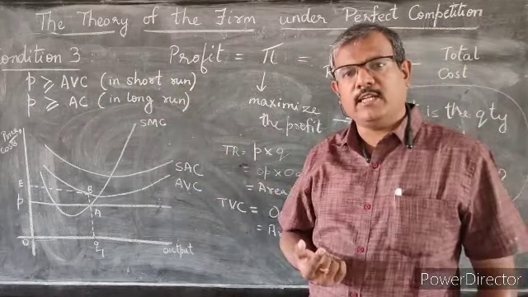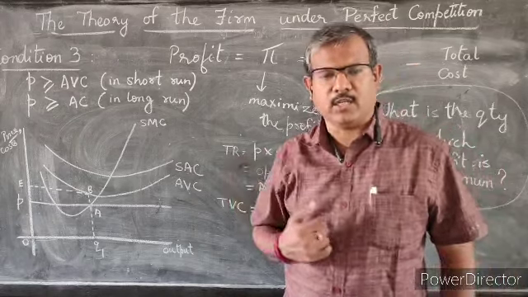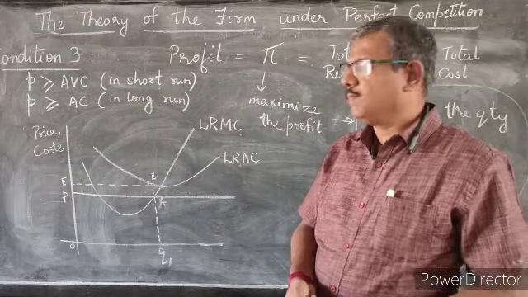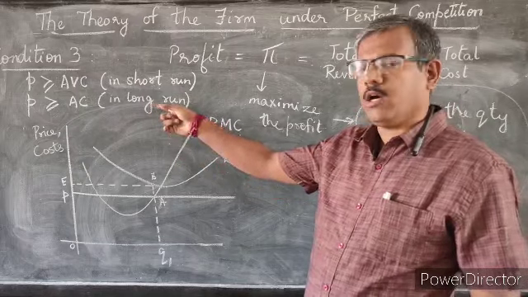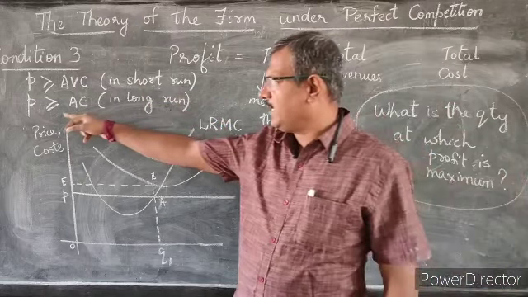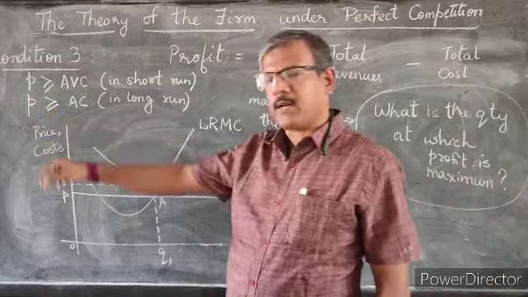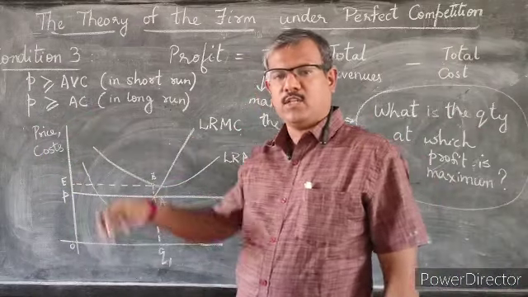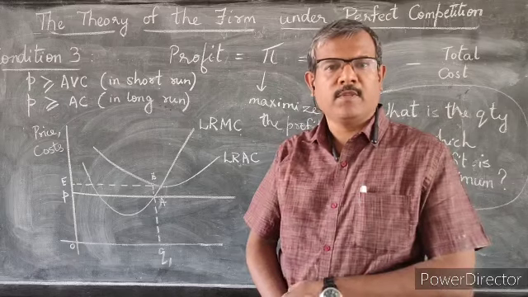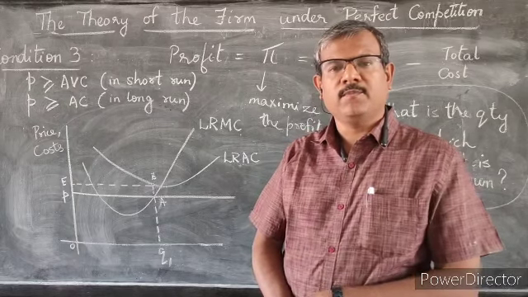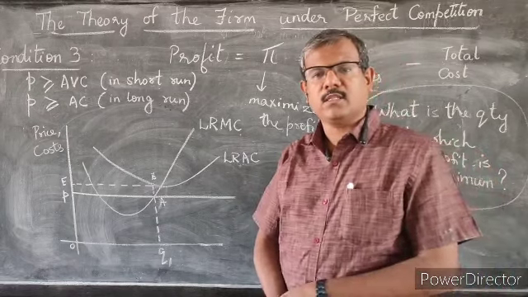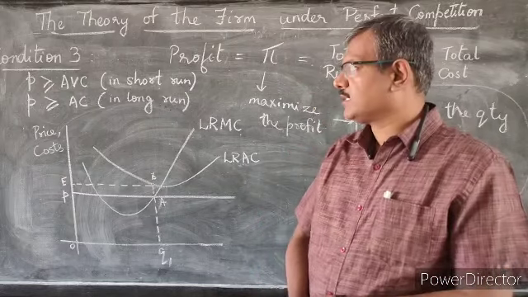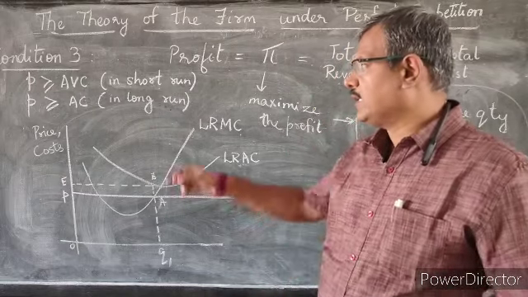Now again, in the long run it differs, so we'll have a look at that shortly. If I take the same logic to my long run, again here the condition states that the price offered by the market should be greater than or equal to the average cost. So what is average cost? It is the summation of the average variable cost and the average fixed cost, right?